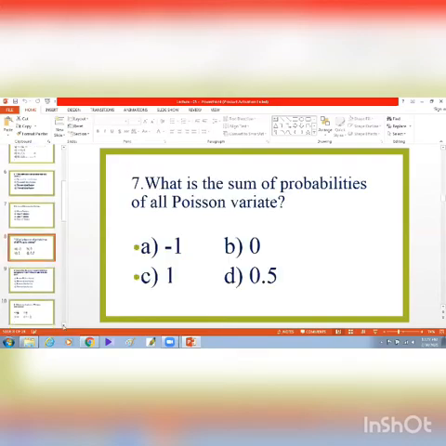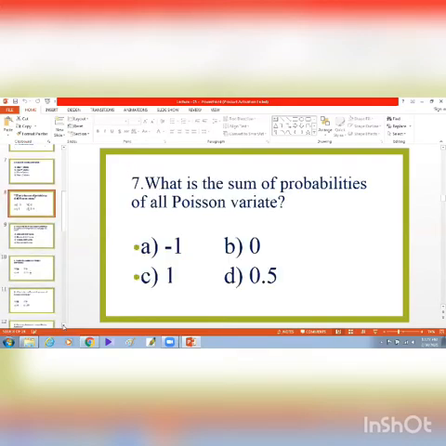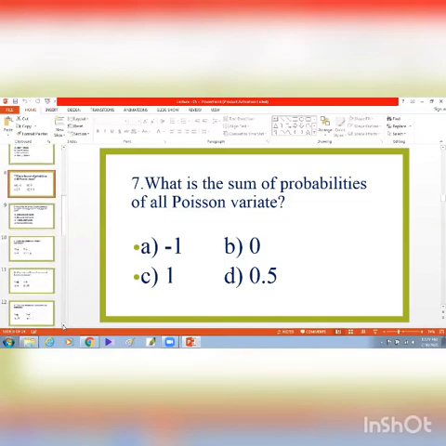The question number 7, what is the sum of probabilities of all Poisson variate? This is 1. Sum of all probabilities of Poisson variate is 1. Sum of all probabilities of all events equal to 1. Sum of all probabilities of binomial distribution equal to 1. Sum of all probabilities of normal distribution is also 1. So here the answer is 1. And minus 1 must not be correct because we know that probability can't be negative.